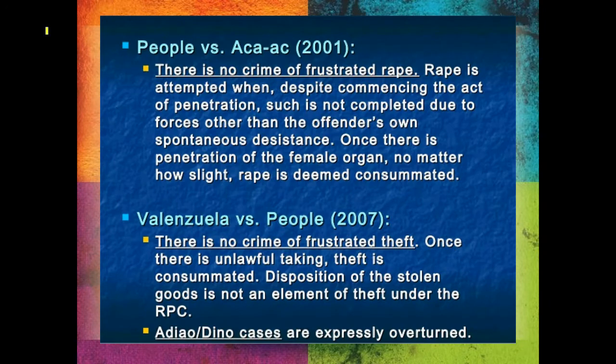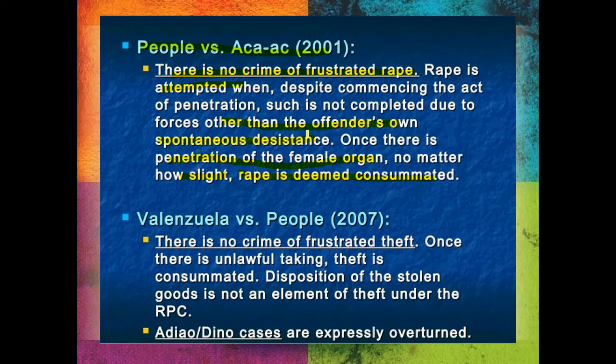In People versus Akaak, sabi ng Supreme Court, there is no crime of frustrated rape. Rape is attempted lang when despite commencing the act of penetration, such is not completed due to forces other than the offender's own spontaneous resistance. May hindi natuloy yung rape, no? Once there is penetration of the female organ, no matter how slight, rape is deemed consummated.